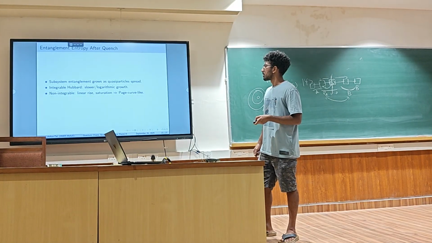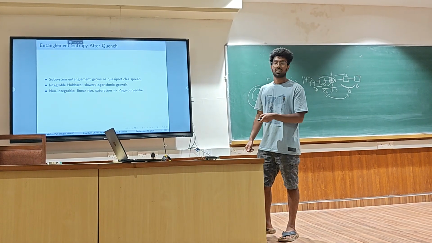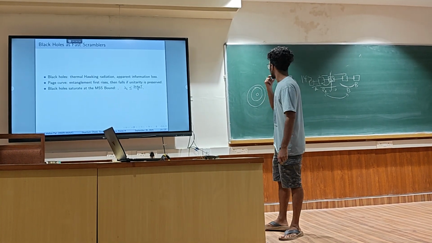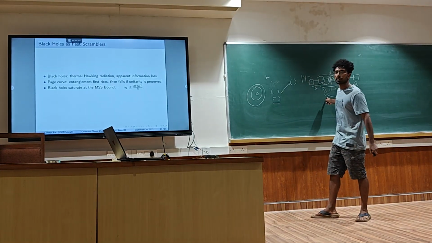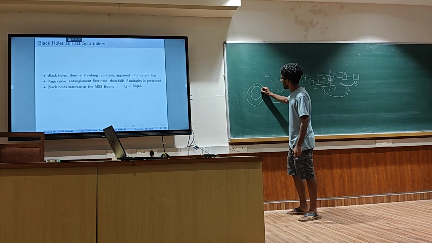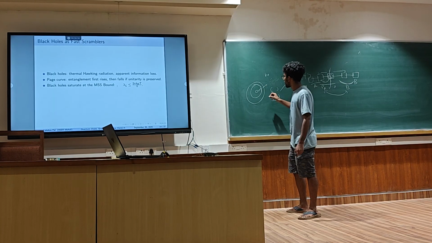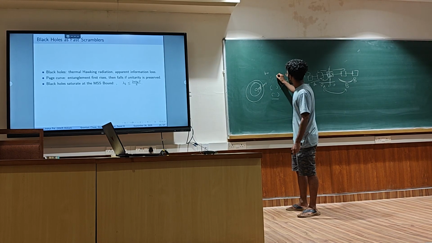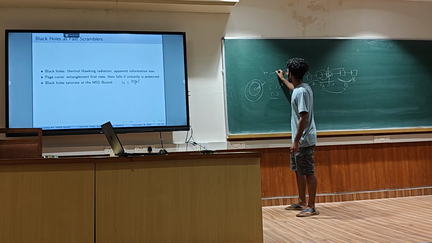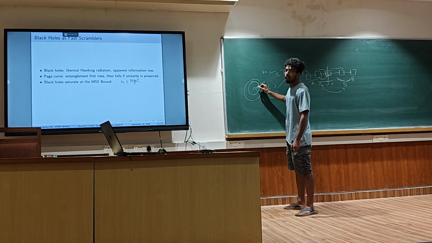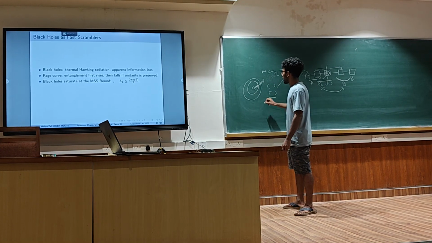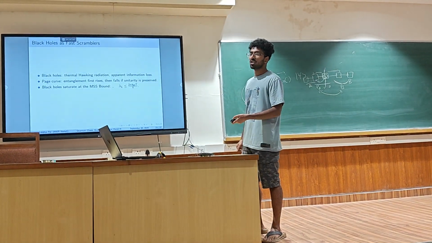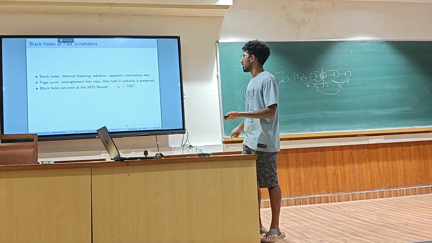I have not gotten into the black hole physics part here because there is not enough time left. So, black holes have thermal Hawking radiation where there is information loss. There is something called a Page curve, where just like this we have two subsystems. At the event horizon, we can take two subsystems: the interior and the exterior. The exterior could be taken as the radiation and the interior as the black hole. Just like the doublon decaying into two spinful fermions in different directions, we have pair creation here, where one goes into the interior and the other into the exterior. We can calculate the entanglement entropy for this too, and that is the Page curve. Because of unitarity, it has to rise and then fall.